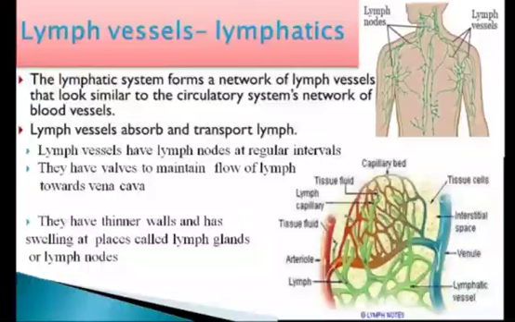Here it is written, they have thinner walls and have swellings at places called lymph glands or lymph nodes. That means the lymph vessels have lymph nodes or lymph glands at intervals, and these lymph nodes contain a special type of cells which are called lymphocytes.